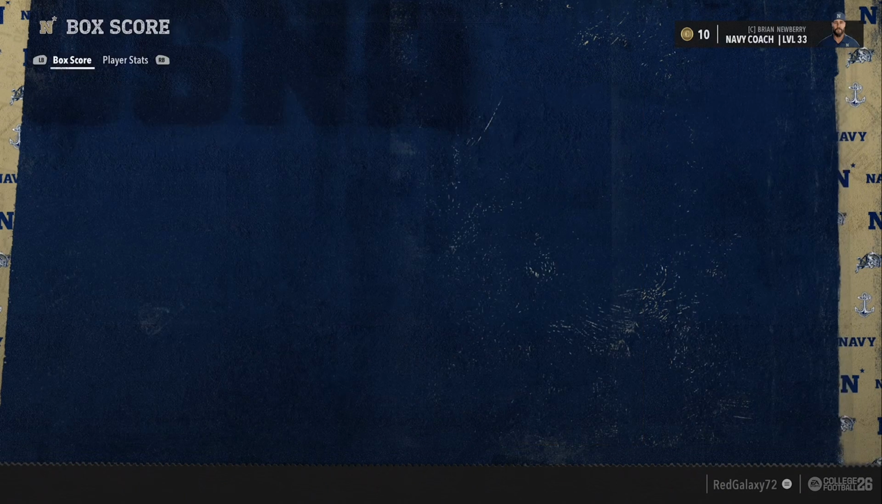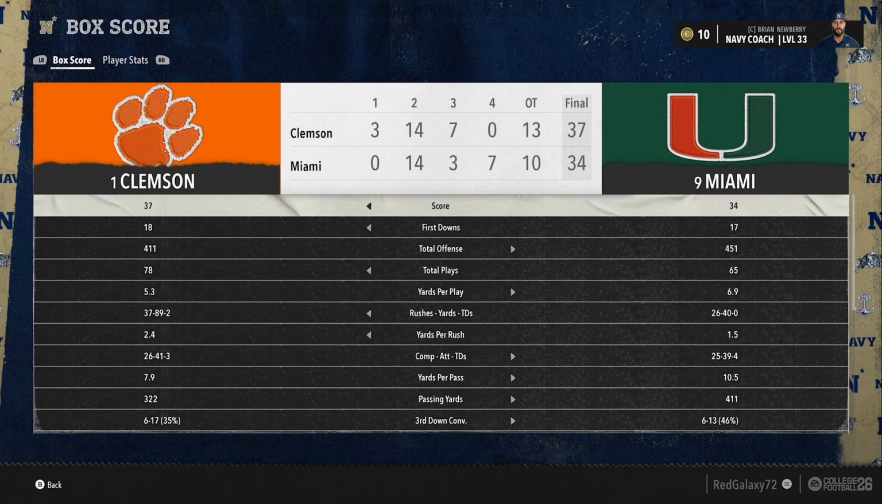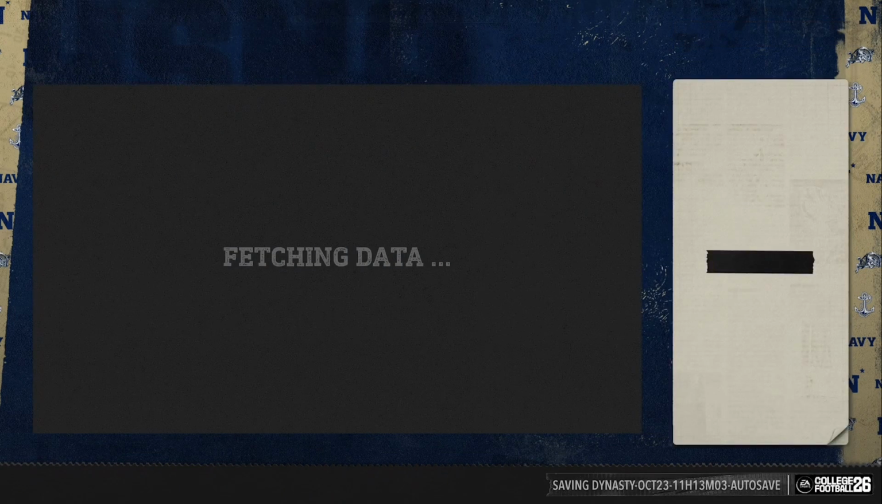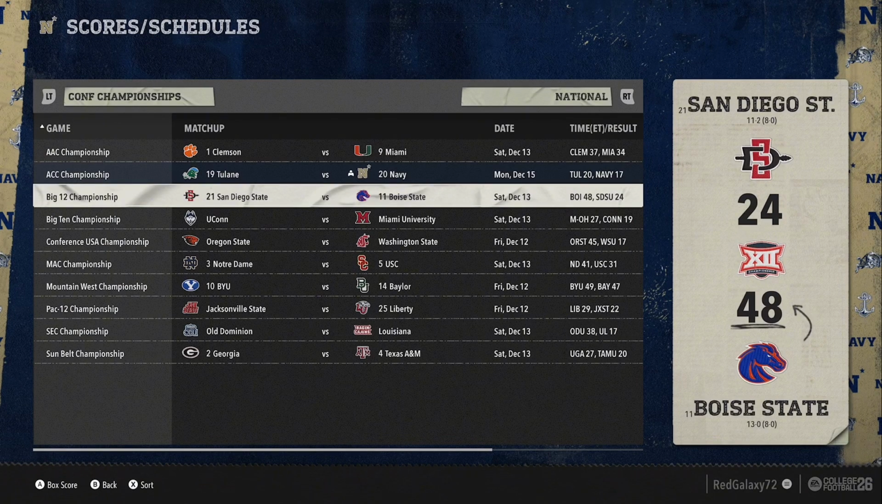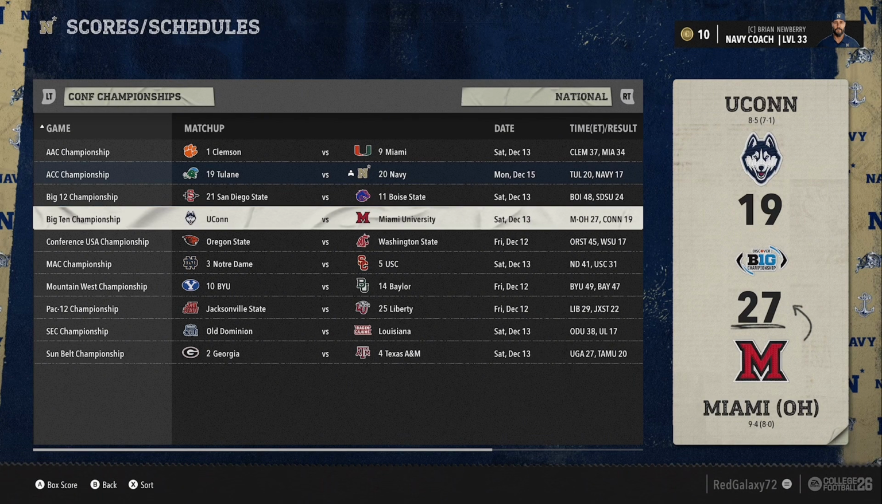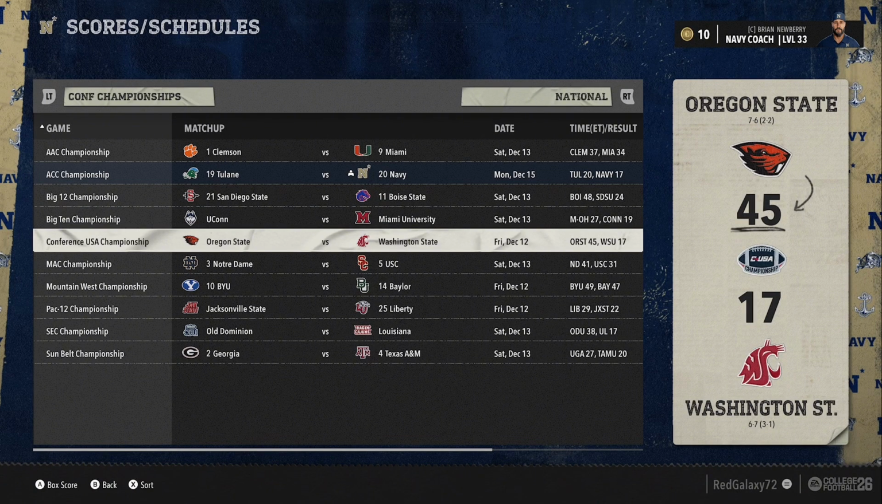But Clemson actually won the American over Miami, 37-34. What a game. It was actually in overtime, so they won by a field goal in overtime. Tulane beat Navy, as we saw in the ACC, 20-17. And Boise State just blew out San Diego State, 48-24 in the Big 12 championship. Now in the Big 10 championship, it's actually going to be Miami of Ohio winning it over UConn, 27-19. It's just a battle of the stoppable object versus the movable force, or the opposite way around. But hey, whatever. Oregon State's going to end up winning the Conference USA over Washington State, 45-17.